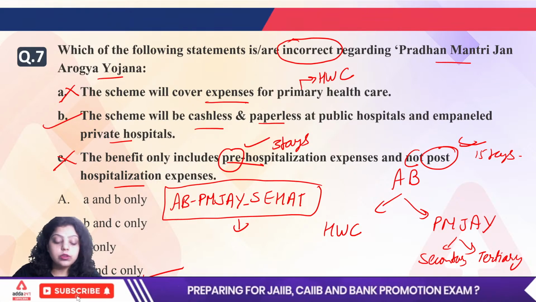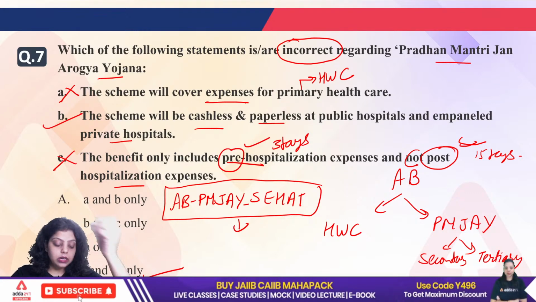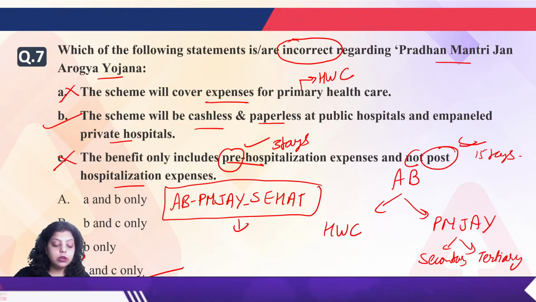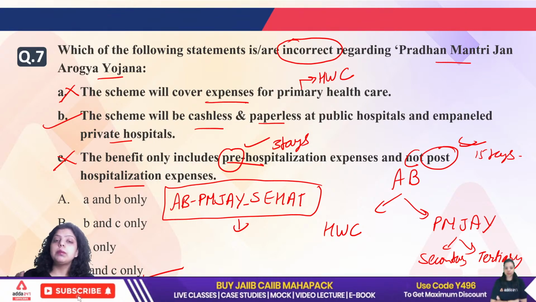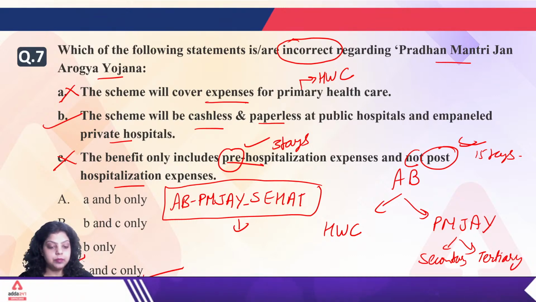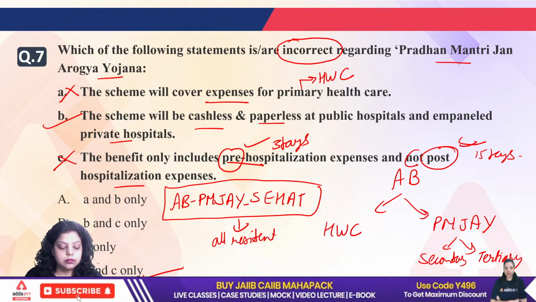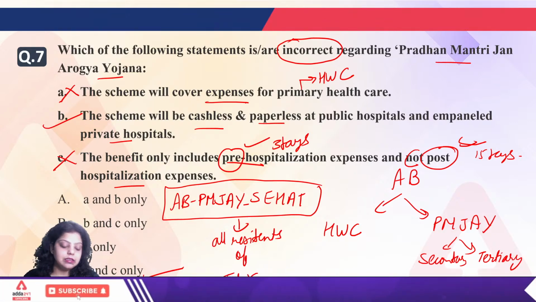In Jan Arogya Yojana, 5 lakh per family per year healthcare is given to around 10 crore weaker section families. So in the Jan Arogya Yojana, we are providing 5 lakh per family per year healthcare benefits. Similar benefits will be provided under the Ayushman Bharat Jan Arogya Yojana Sehat scheme, but it covers all residents of Jammu and Kashmir. Only this is the difference.